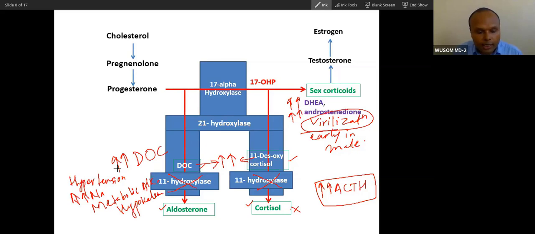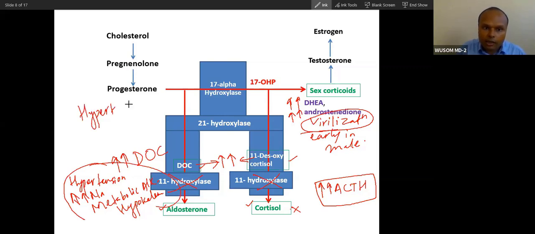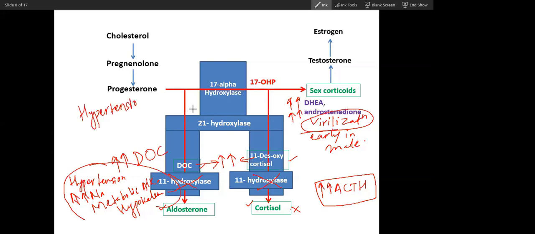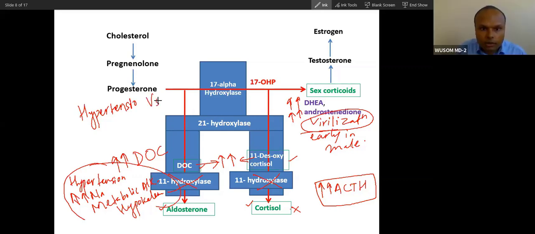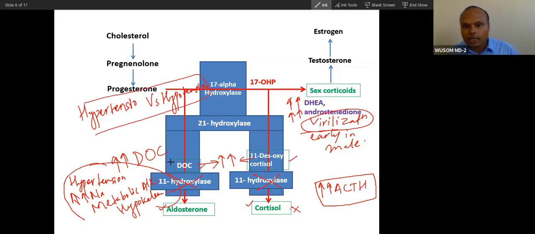So did you notice one thing? In 11 hydroxylase deficiency you can see hypertension, but in classical 21 hydroxylase deficiency you see hypotension. Did you see this very important difference between classical and non-classical?